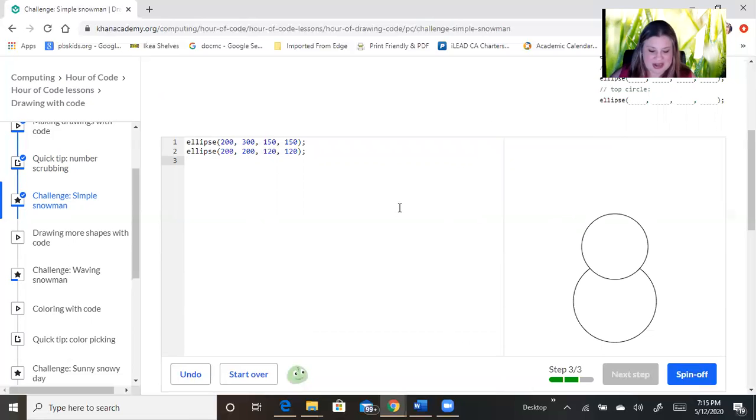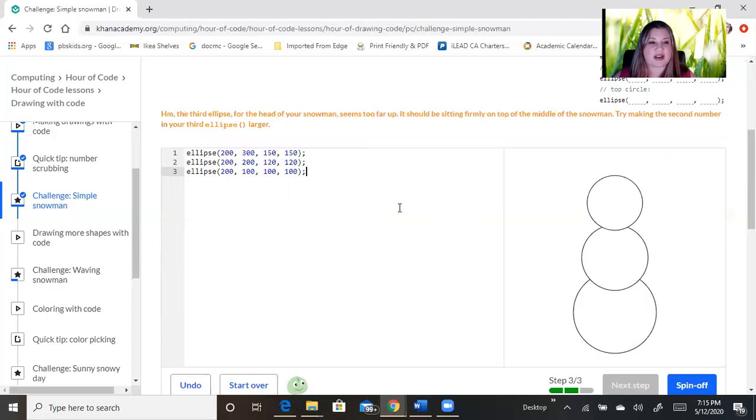So now we move on to the next one. So again, ellipse, open, close, semicolon. We still want the X in the middle, 0 to 400, so we're picking 200, but now we want to go higher. The bottom was 300 for Y, then we went 200. So let's go 100 and see what happens. And it was 120 and 120. Let's try 100 and 100.